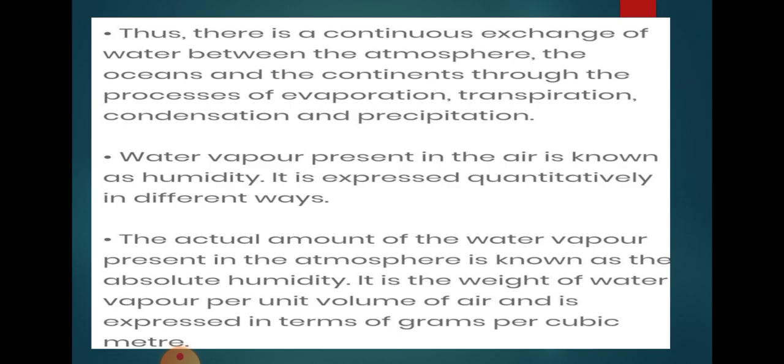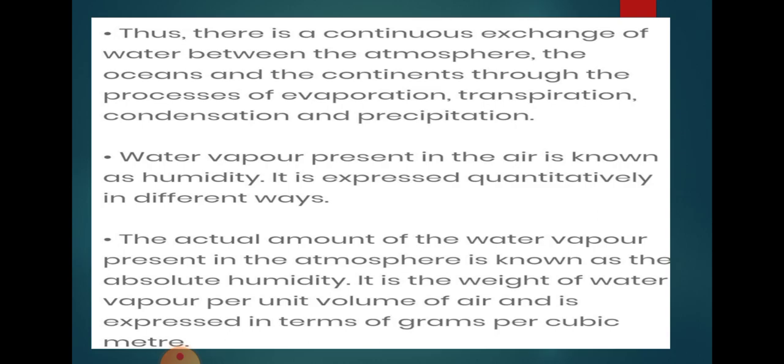Now, there are a few terms related with this topic. Those terms are the condensation and the precipitation. There is a continuous exchange of water between the atmosphere and the oceans and the water bodies of the continent. We know about the water cycle from the previous classes. So by the process of evaporation, transpiration, then condensation and precipitation, this is done.